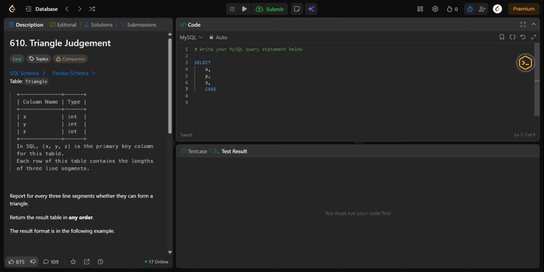Case. What is the case? Case is like when x plus y is greater than z and x plus z is greater than y and y plus z is greater than x.